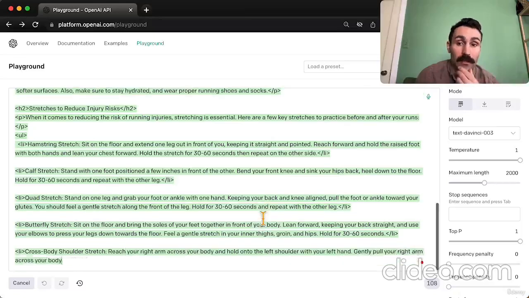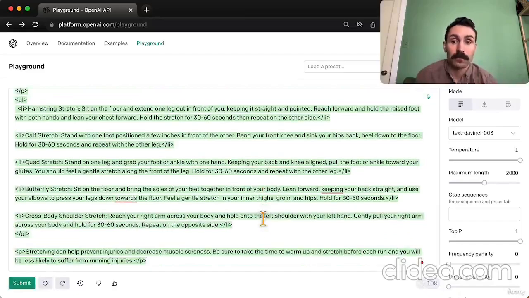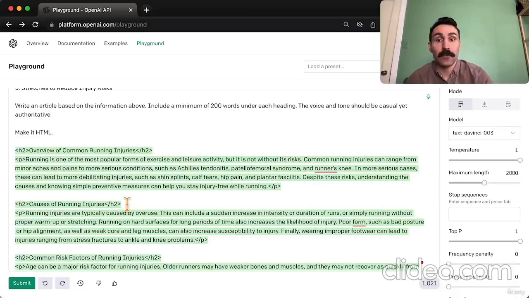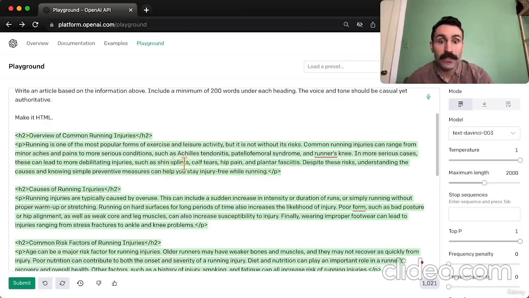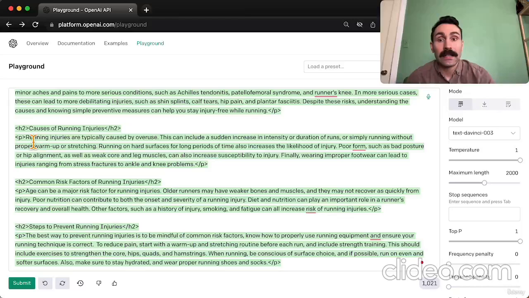I like what I see already. This is pretty good. This is really good. Okay. So to begin, it starts us off with an overview of common running injuries: Achilles tendonitis, runner's knee, shin splints. I mean, this is good. This is really good. Plantar fasciitis, hip pain. In the next paragraph, let's see if it did well with the causes.